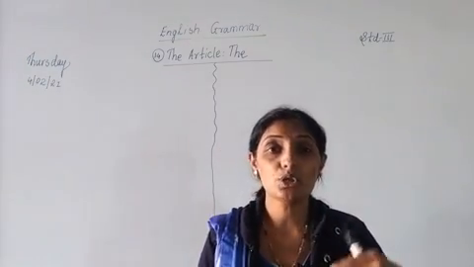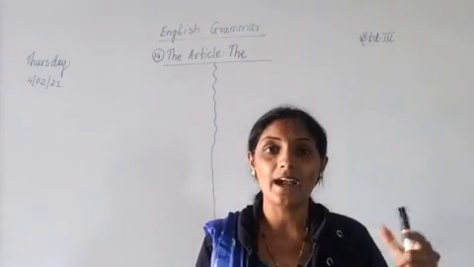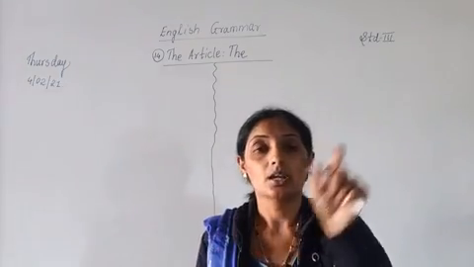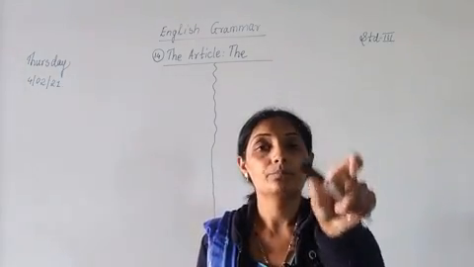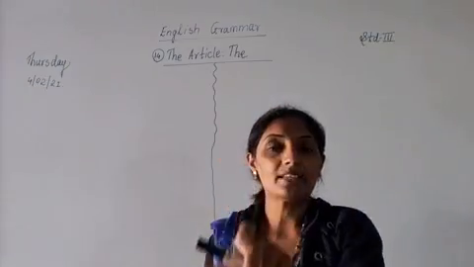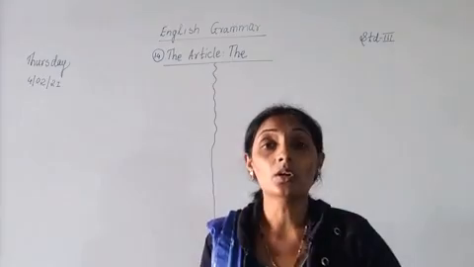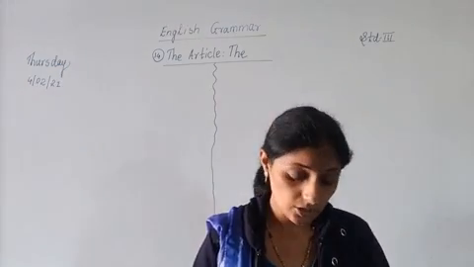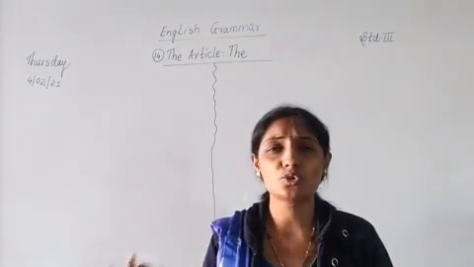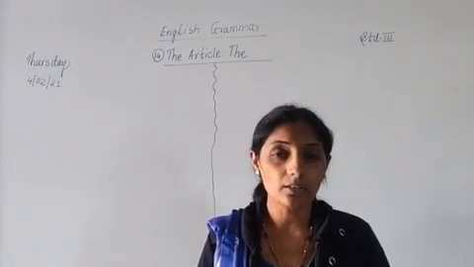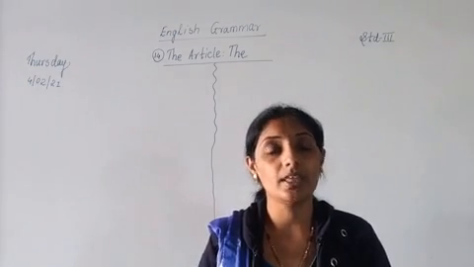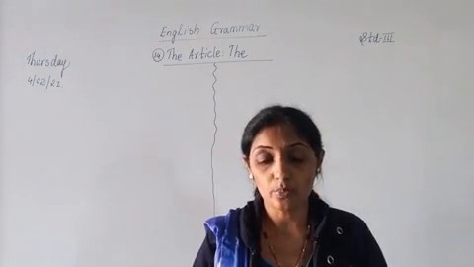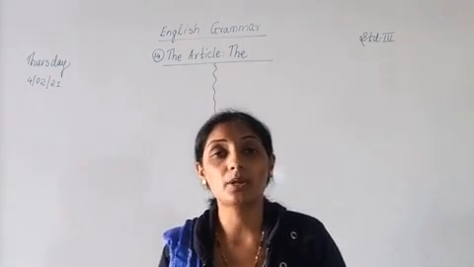Even it is told that when you use the superlative degree of an adjective, before that also the is used, like good, better, best. Good is what? Positive. Better is what? Comparative. And best is what? Superlative. So before the superlative degree of an adjective, the is used. And the last rule is that the is used before ordinal numbers. Which are ordinal numbers? First, second, third, fourth, fifth. Before the ordinal numbers the is used.